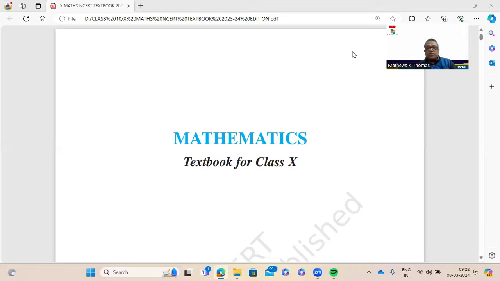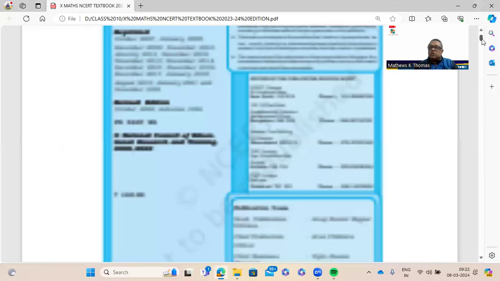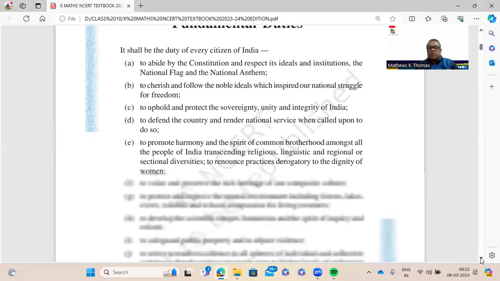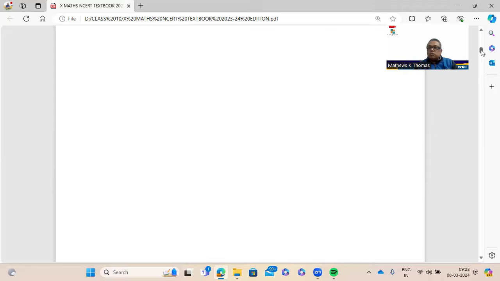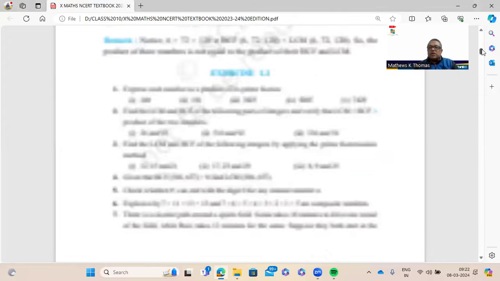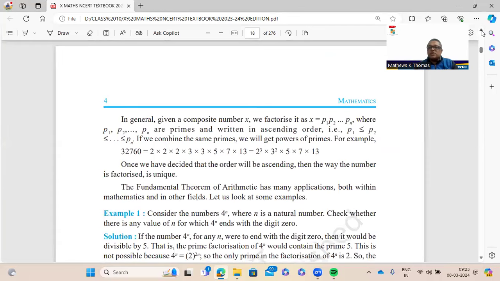Then in the last minute revision, we have only a few days left now before the maths exam that is scheduled. And therefore, it becomes important for you to understand the important questions, because each and every question, it may not be possible for you to do at this stage. I am sure you must have already gone through the questions earlier, but now it's revision time of the most important and expected type of questions. So I am going to go through the first chapter to the last chapter so that you will be able to understand what is important and the most important and the most expected questions for this year, that is 2024.